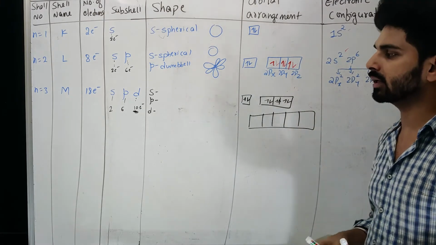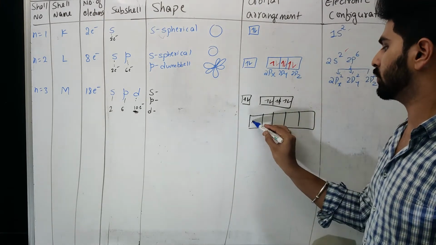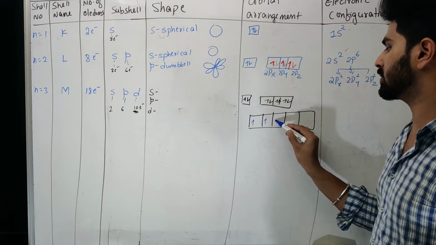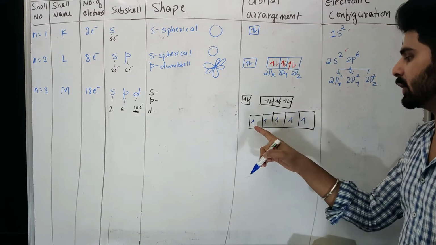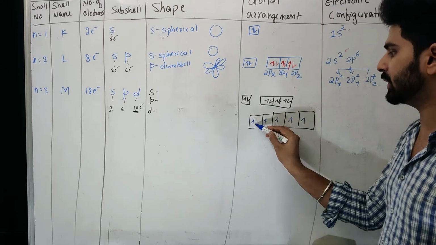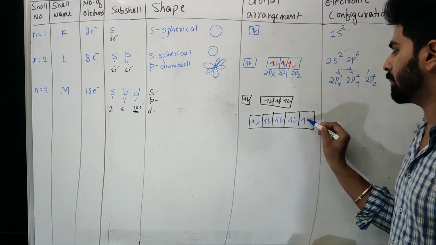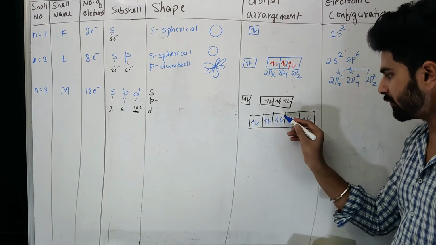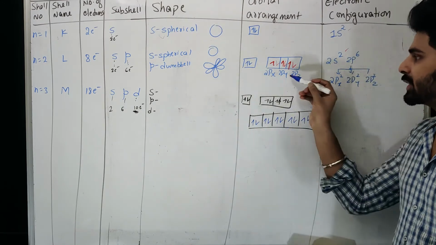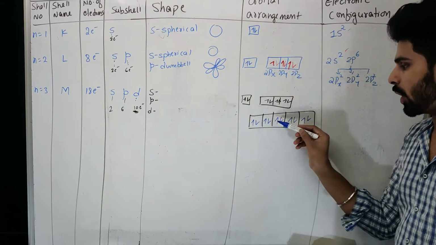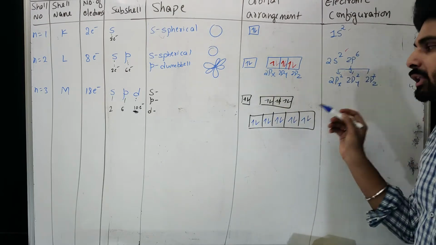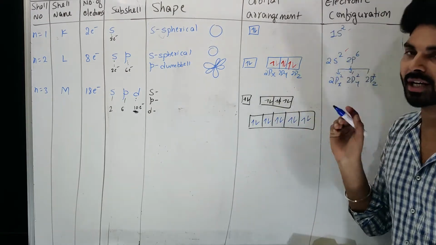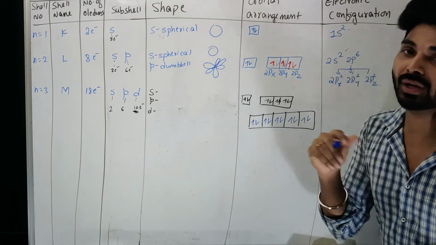Okay, 5 orbitals. Here also we have to fill electrons in this manner, filling one electron in each orbital, and then you can pair them. Remember, filling not necessarily should start from the first, you can fill from anywhere. Similar to p, all the 5 three-dimensional spaces are equidistant from the center.